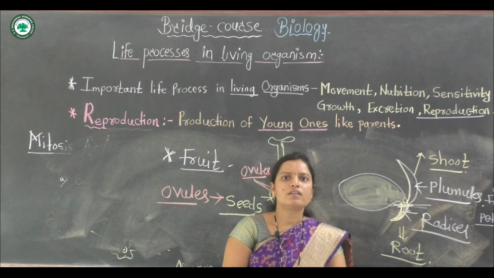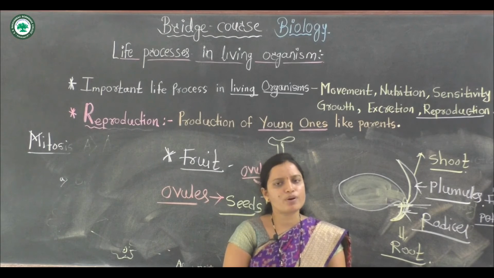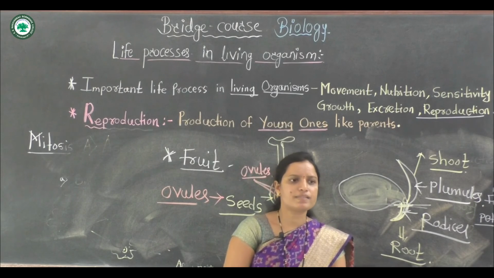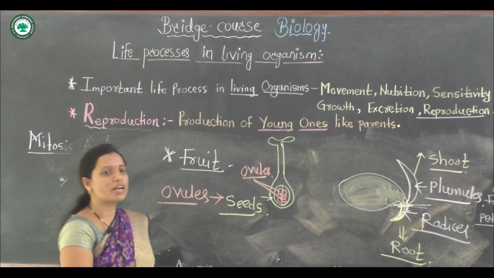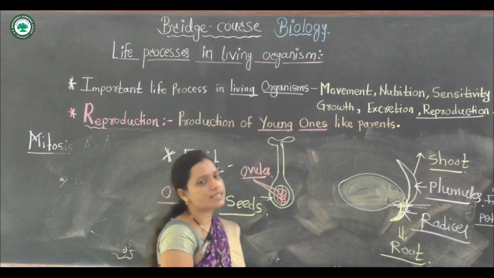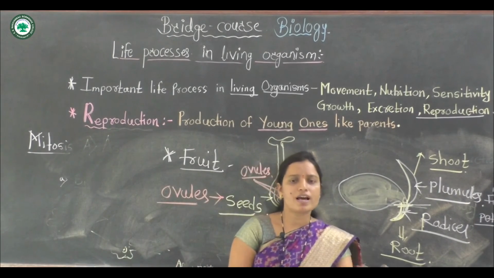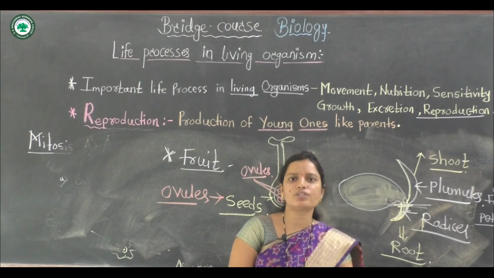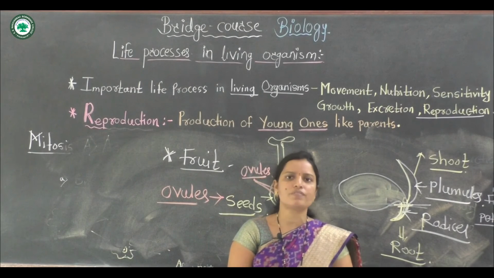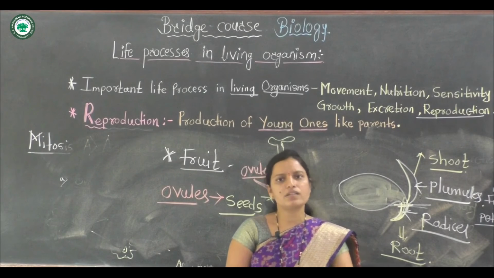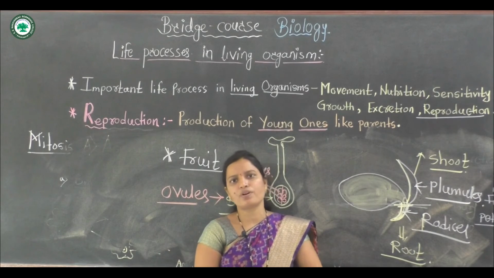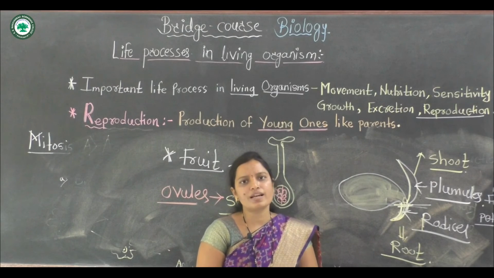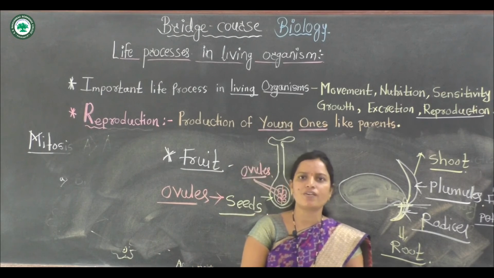This is asexual and sexual reproduction in plants. This topic is life processes in living organisms. Life processes are very important. Some life processes, like nutrition, growth, and reproduction, are very important. Reproduction takes place in two types, asexual and sexual reproduction. In asexual reproduction, there are unicellular and multicellular organisms.